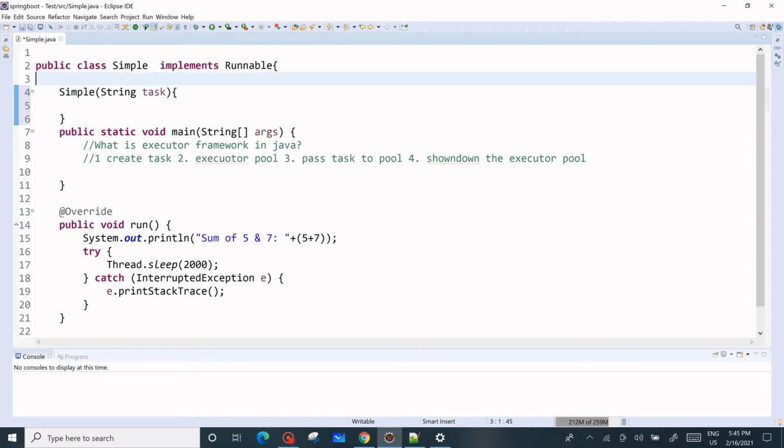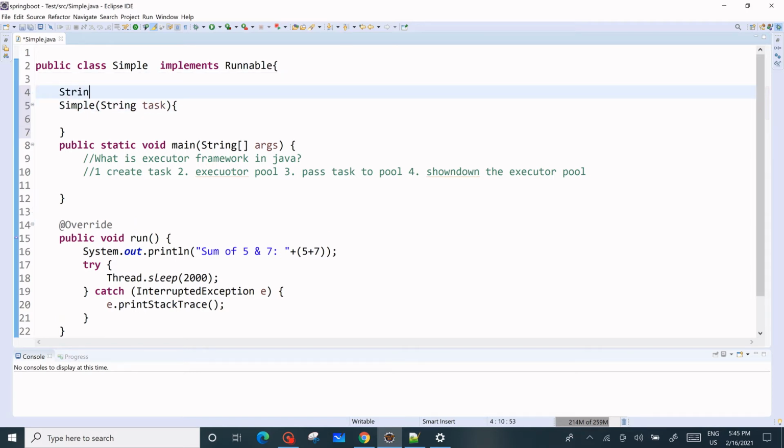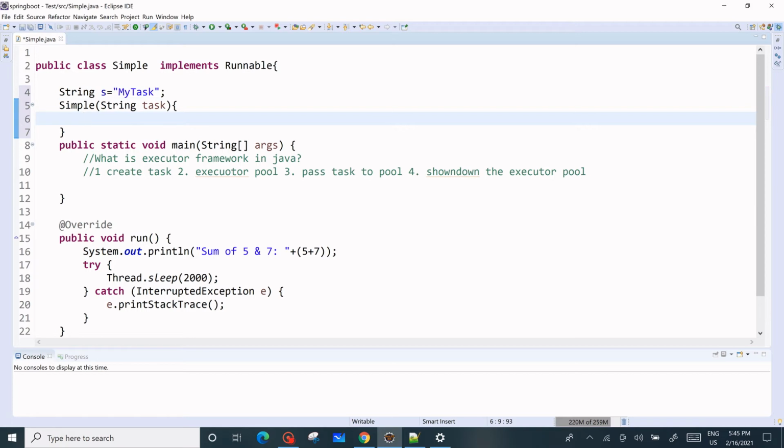We can take a value here, string s, and I'm going to print my task, with s equal to task. Very simple things we are doing here. I'm taking a very simple program. Now you can see our task is ready, and how to complete it is also ready.